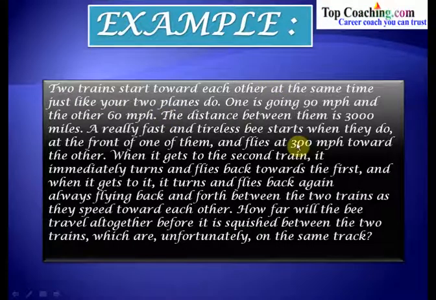Now note that the speed of the bee is very much larger than the speed of these trains. So what this bee does is, it is sitting in the front portion of one of the trains, and it travels towards the other train at the speed of 300 miles per hour, reaches the other train, then again it returns back to the first train, again it travels to the second train, again it comes back to the first train, and so on. It keeps on going back and forth between these two trains.